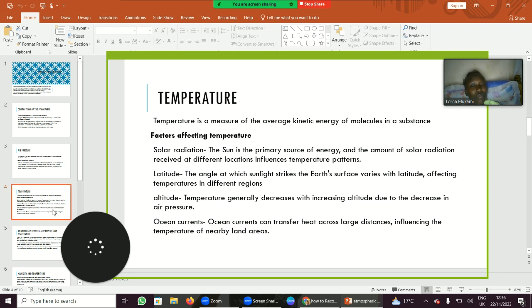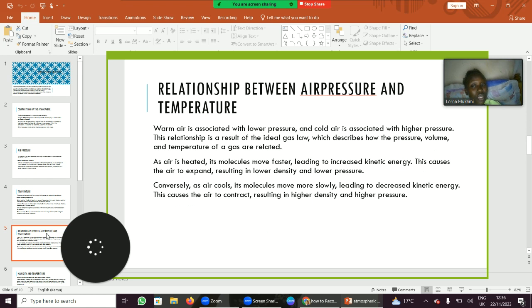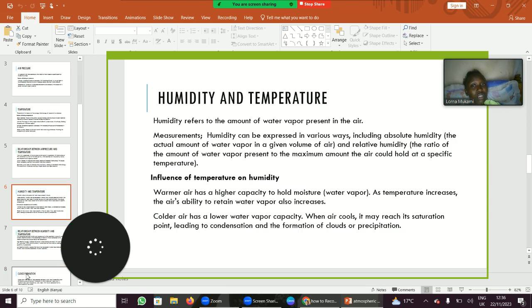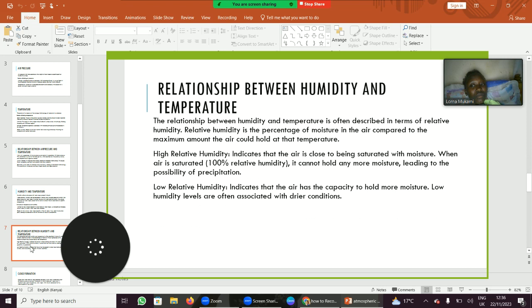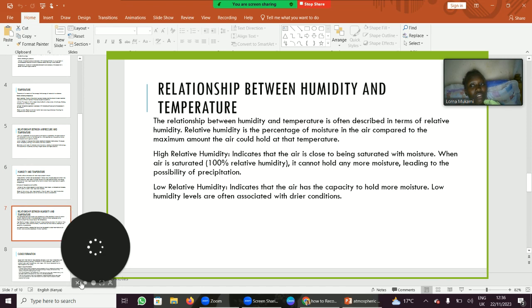We have looked at air pressure and temperature, the factors affecting each, the relationship between air pressure and temperature, and humidity and temperature, and the influence of temperature on humidity. And we have concluded there.